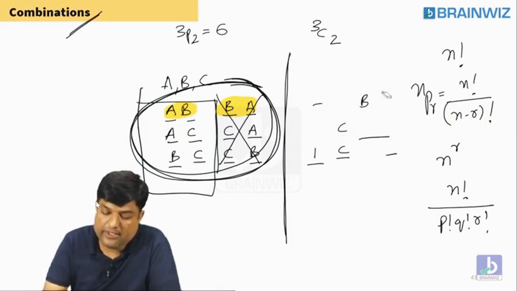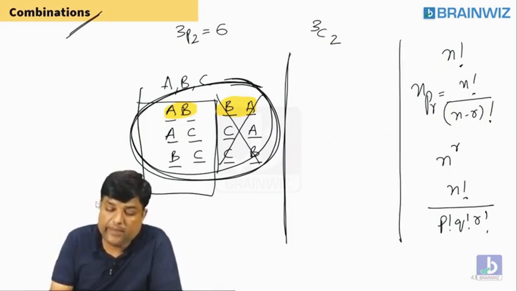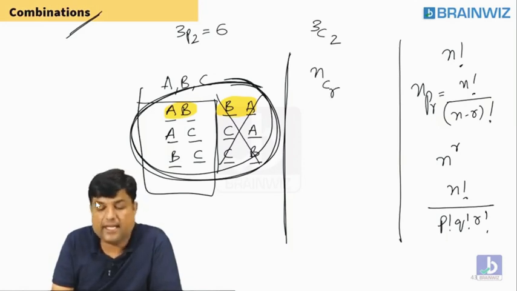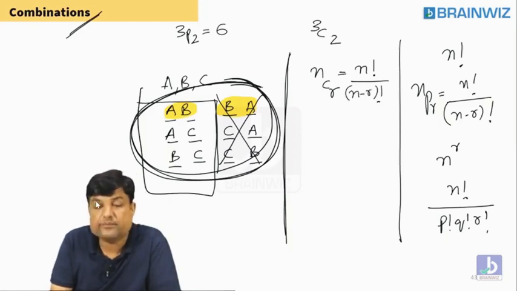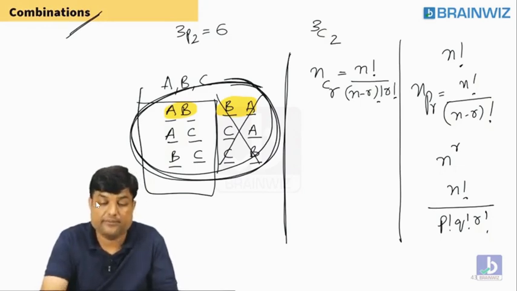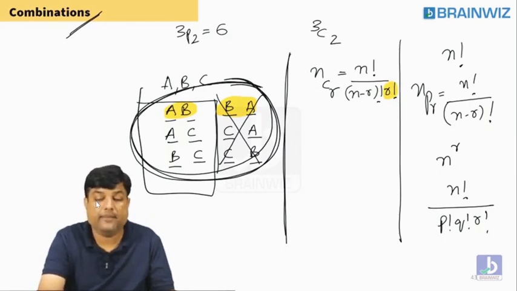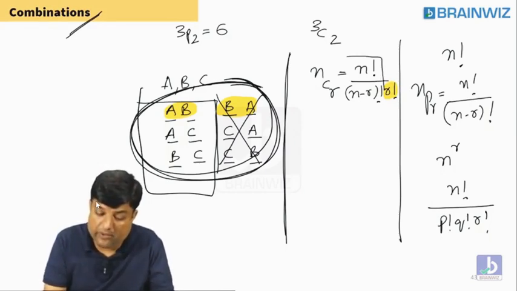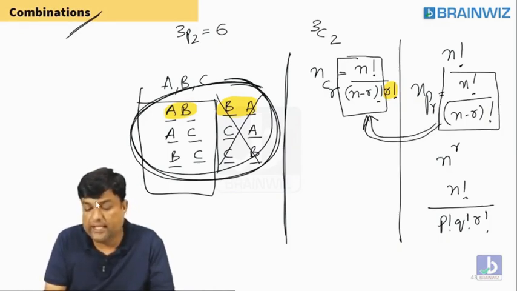How to do that one? Very simple, guys. We have to use not nPr. This time we are using nCr. What is nCr? n factorial divided by (n minus r) factorial. But one extra thing will be coming here, that is r factorial. Otherwise, both are same. n factorial by (n minus r) factorial, n factorial by (n minus r) factorial, both are same. These two are arrangements only.